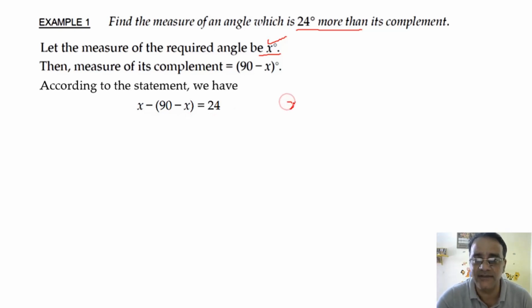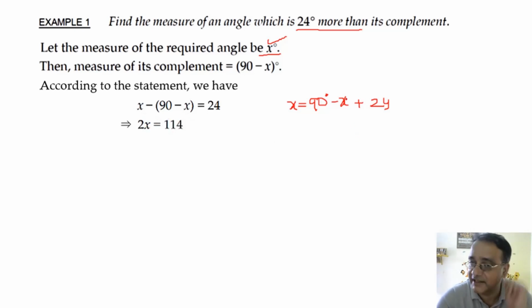Or you can write in this way also, x is equal to 90 degree minus x plus 24. You can write it this way also. Now if you write in this way then you will get 2x is equal to 114. Let me explain how. If you shift this to this side, this will become x plus x, and 90 plus 24 will become 114 degree.